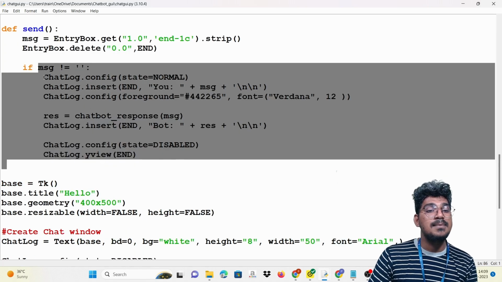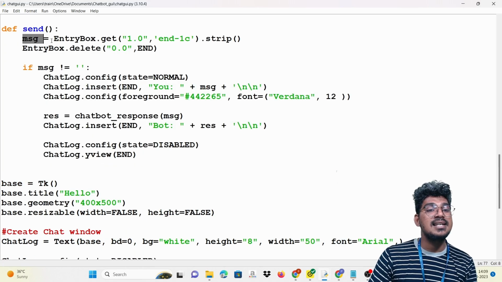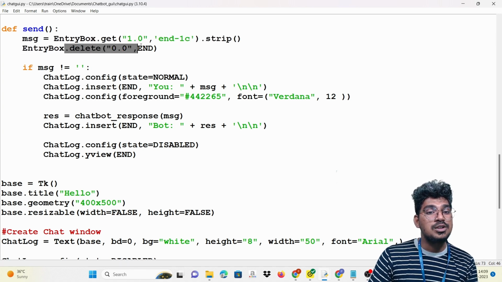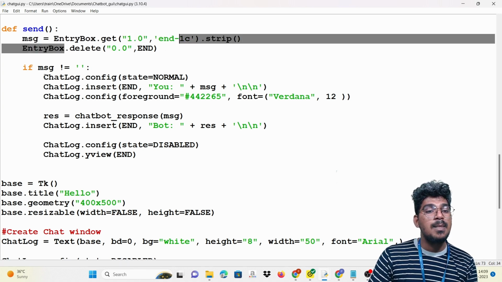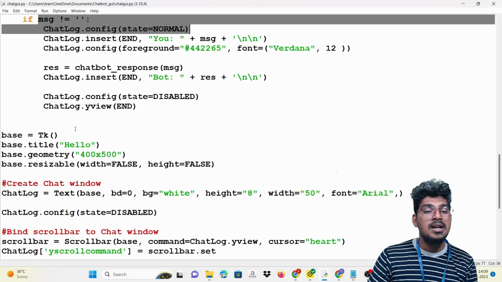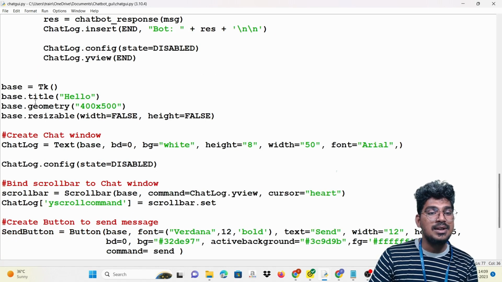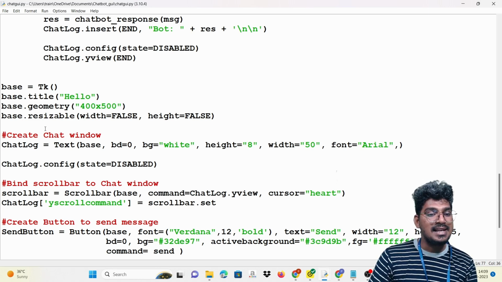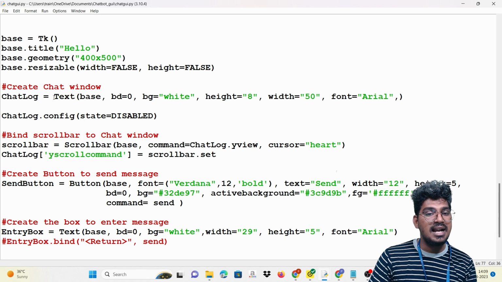Okay, this particular messages, you can see it here, send the message and also the entry box. And entry box is to delete it to the end. And if the messages is not equal to, we have to configure and insert and configure like that. Then base is actually the title hello, and the size will be 400 by 500, and resizable. Create the chatbot window with the help of the text.